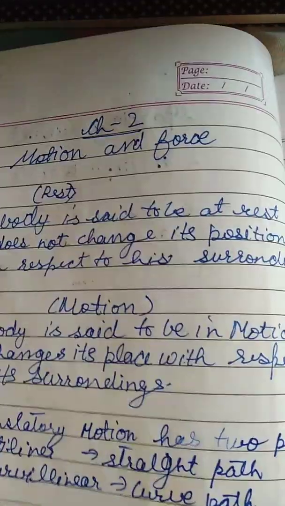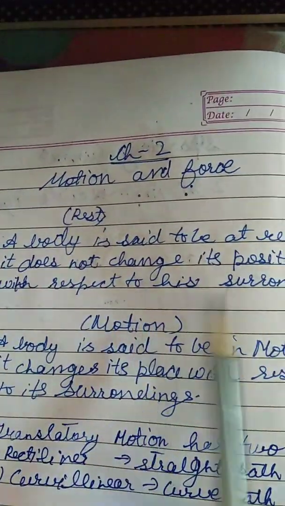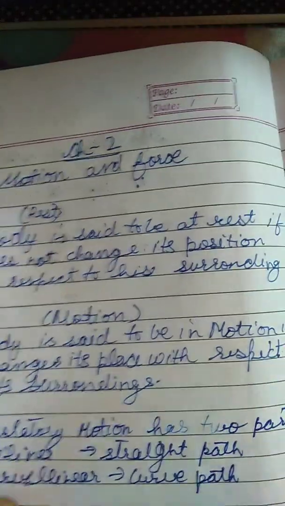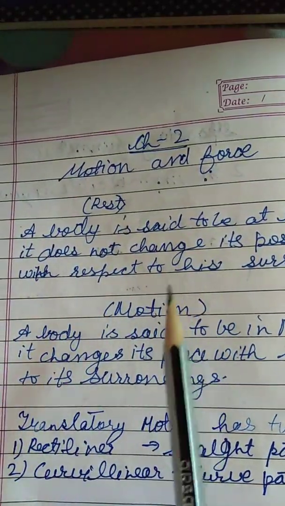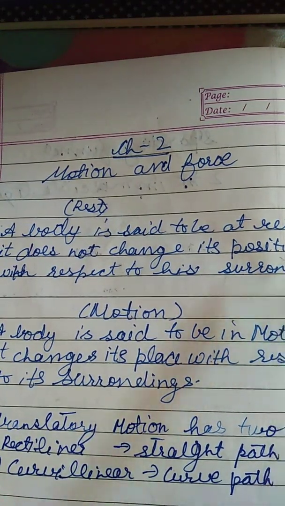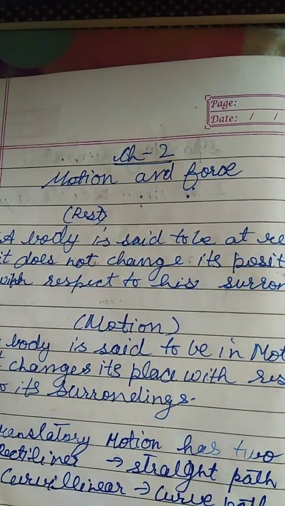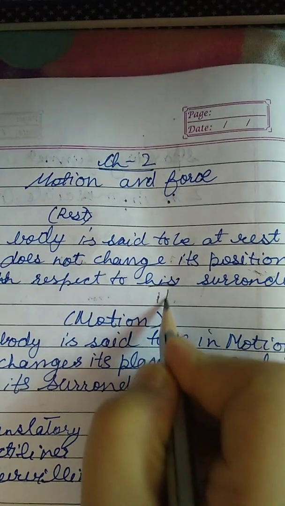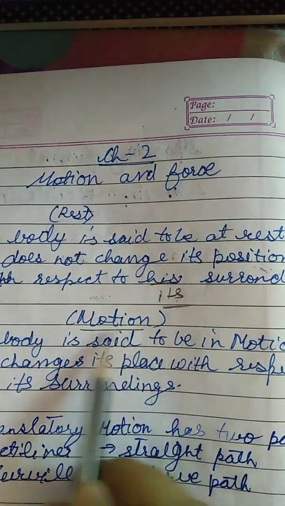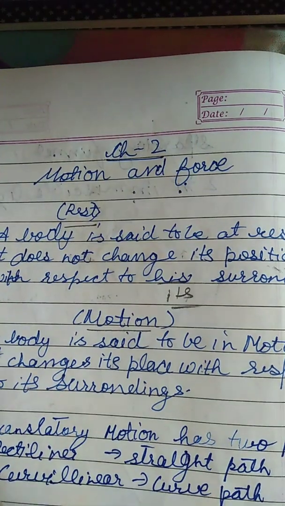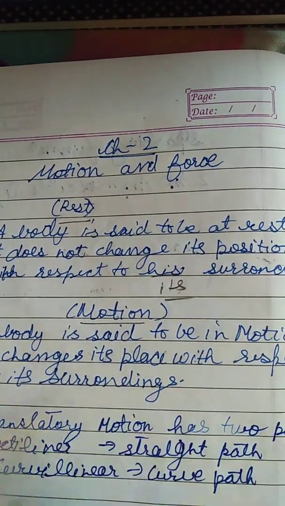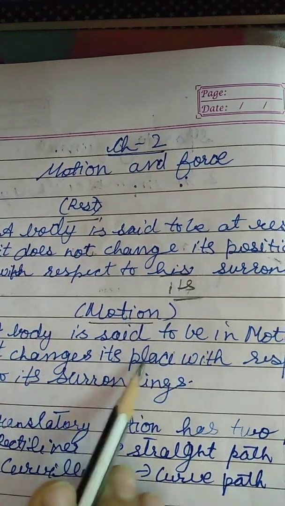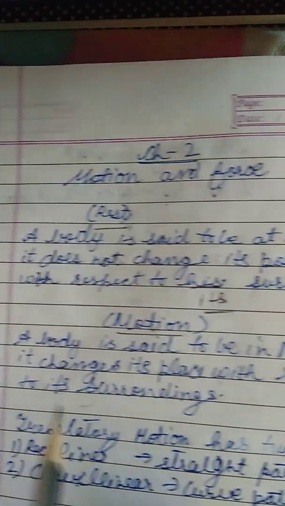These are the definitions. So see, give a minute. A body is said to be at rest if it does not change its position with respect to its surroundings. Now next is motion. This was rest. A body is said to be in motion if it changes its place with respect to its surroundings.